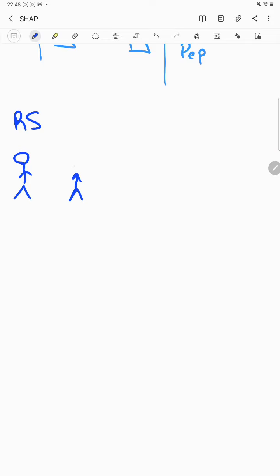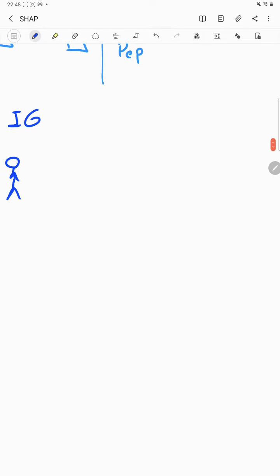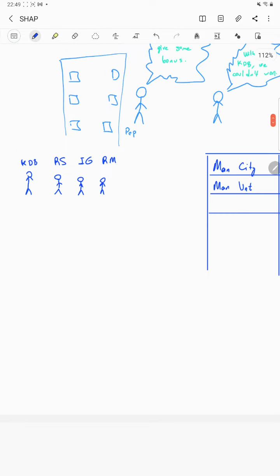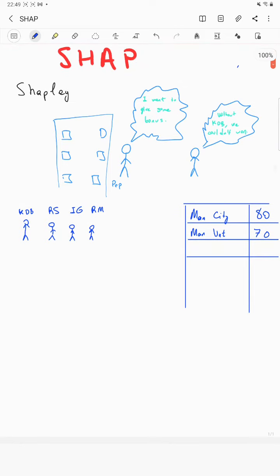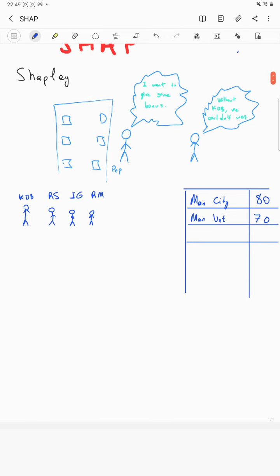And we have, let's say, İlkay Gündoğan, and the maestro, Riyad Mahrez. So we have four people here. Manchester City would like to distribute some bonus, and they have some estimates of what the scores would be with or without some players.